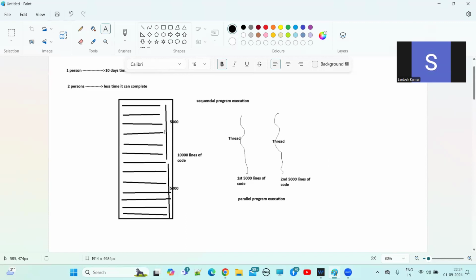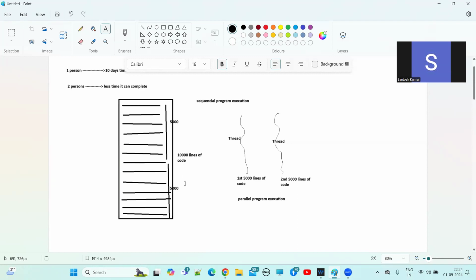Then we can achieve better performance of the application, right? Let's suppose for 10,000 lines of code, if we follow sequential program execution, it takes 10 minutes, let's assume. If you make each 5,000 lines of code one flow of execution, then within less time we can complete this program execution. So here we can achieve performance, right?